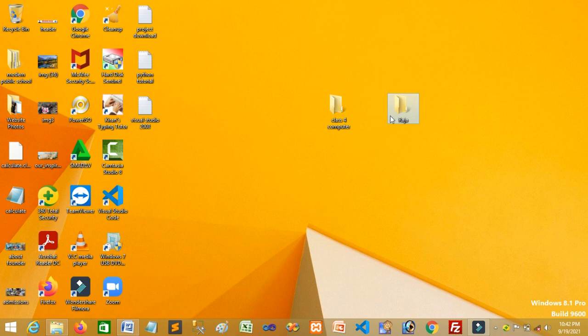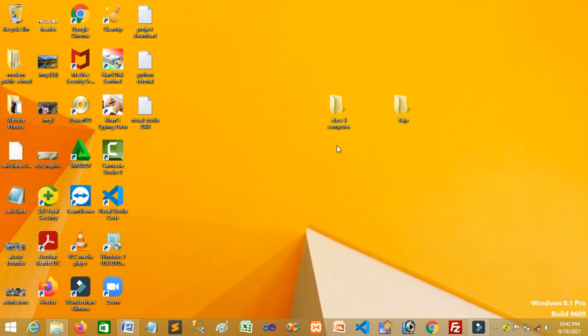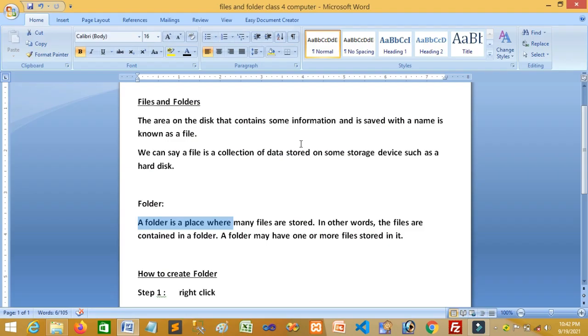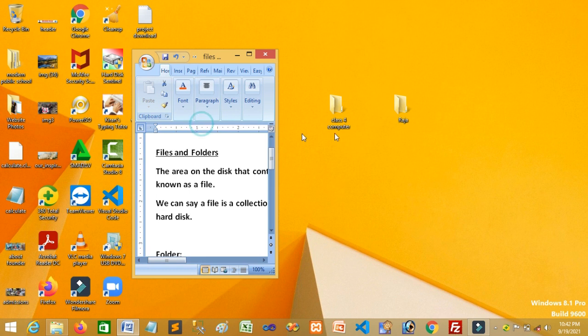Okay, so in this folder you can store files. Example, see, this is the file, and this is the folder. This file I am going to save in this folder, Raja or class 4 computer folder, any folder.